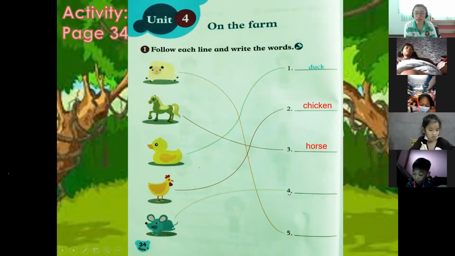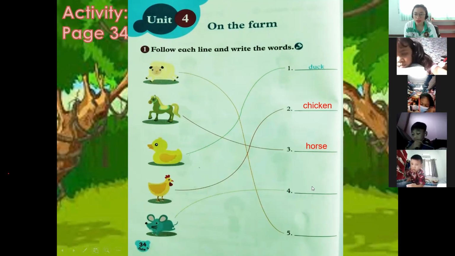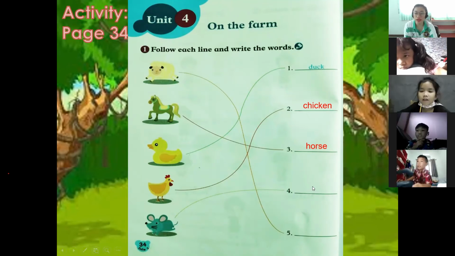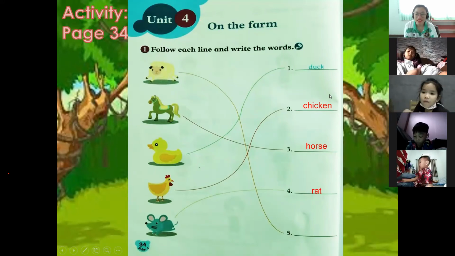Next, number 4. What animal is this? Rat. Very good. It's a rat. So how do you spell rat? R-A-T. Okay, very good. R-A-T, rat. Next, last is number 5. What animal is this? It's a sheep.